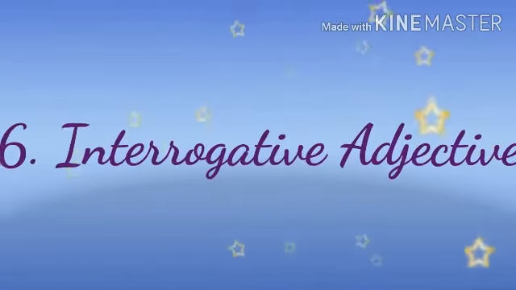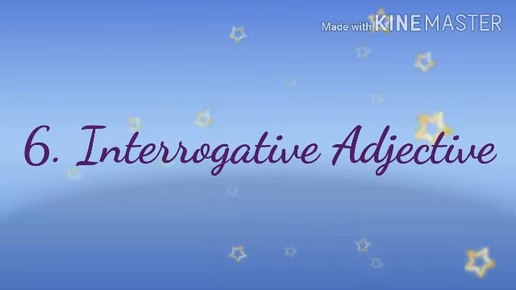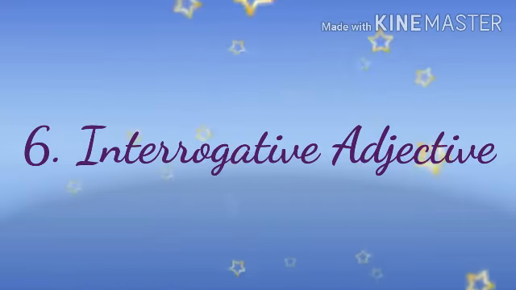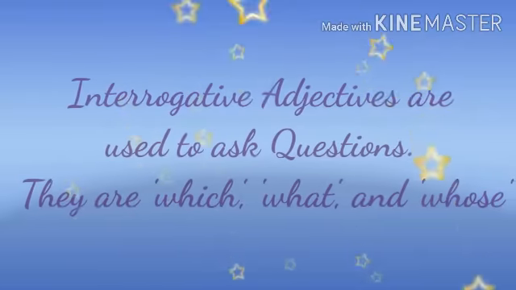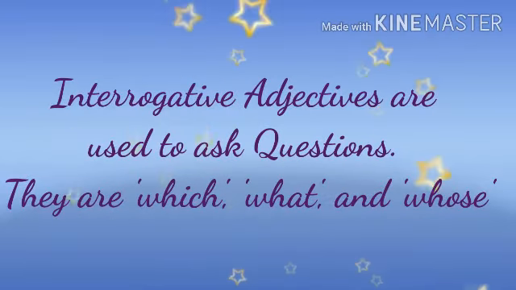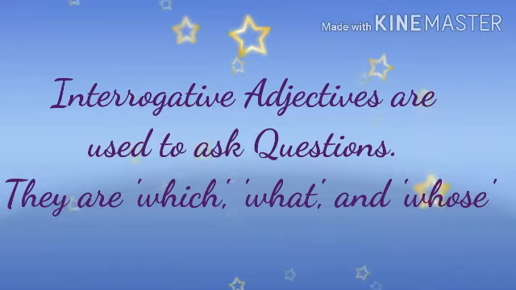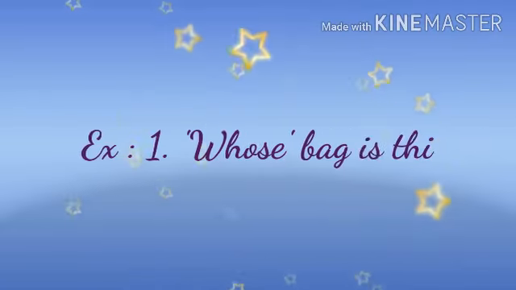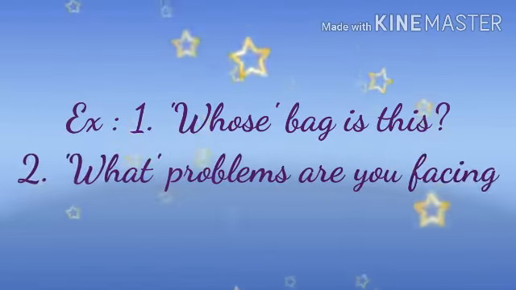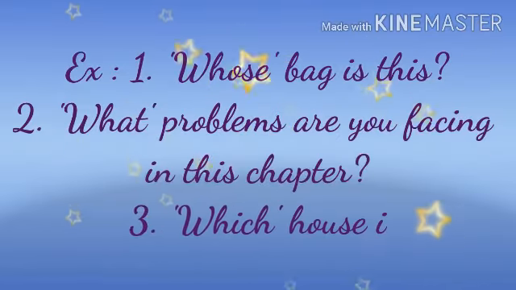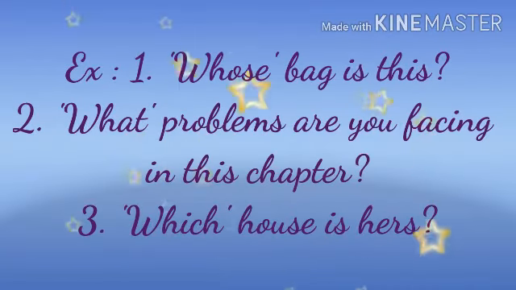So my dears, let's come to the last and the sixth form of the adjective, that is interrogative adjectives. What do you mean by interrogative adjective? Interrogative adjectives are used to ask questions. They are which, what, and whose. Example number 1, whose bag is this? Number 2, what problems are you facing in this chapter? Number 3, which house is hers?